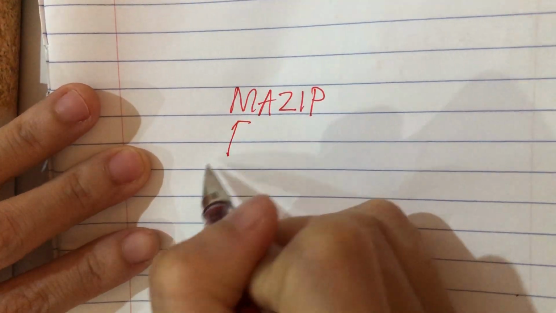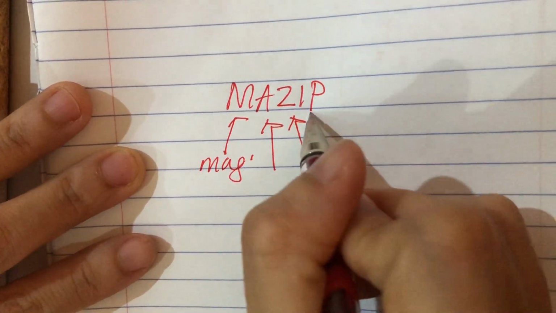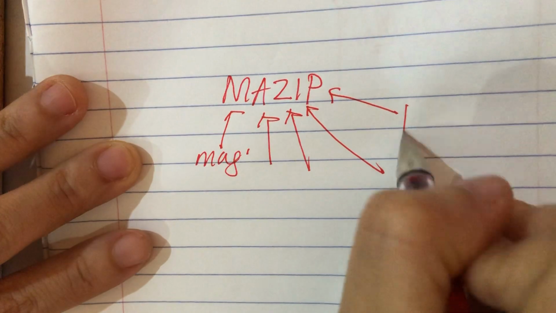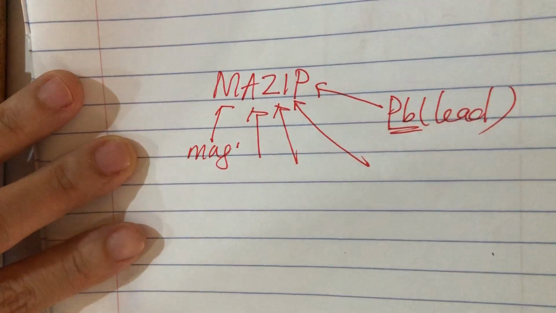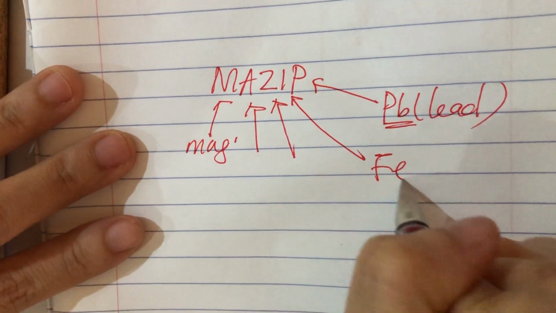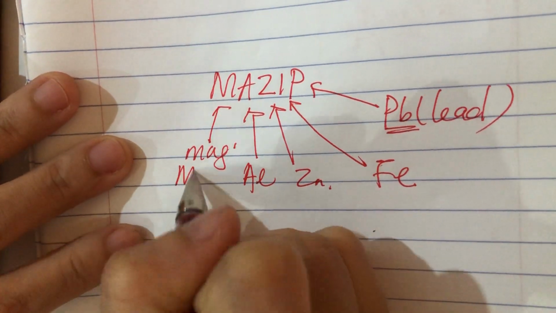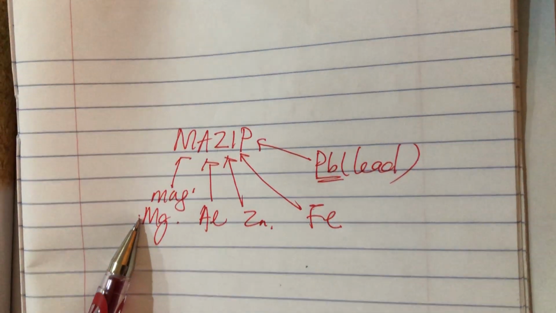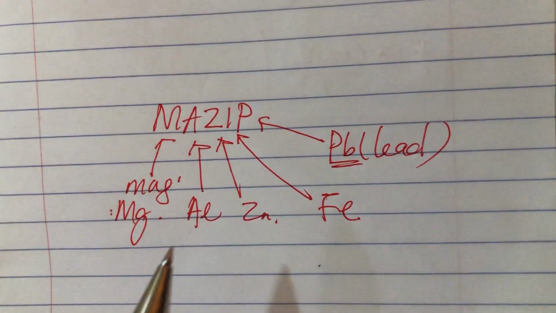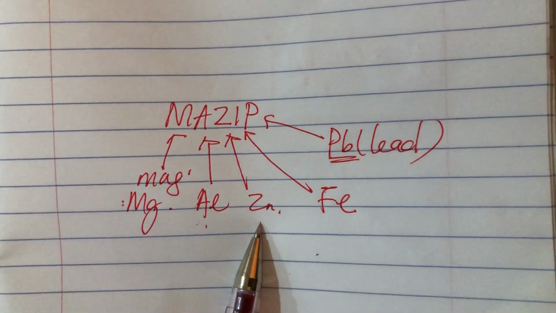So M stands for magnesium, aluminium, zinc, iron, and plumbum, which is actually lead. The chemical symbol is Pb, iron is Fe, zinc, and then aluminium and magnesium. Okay, so you have to remember magnesium is much more reactive compared to aluminium, and aluminium is much more reactive compared to zinc, and so on.